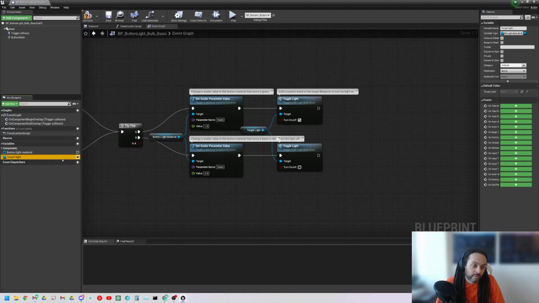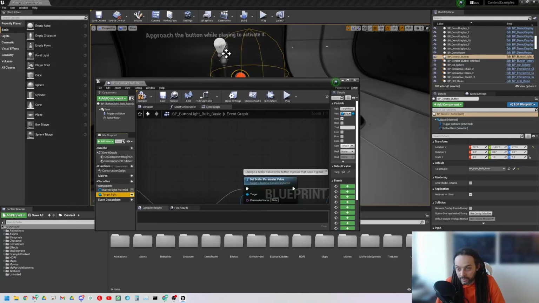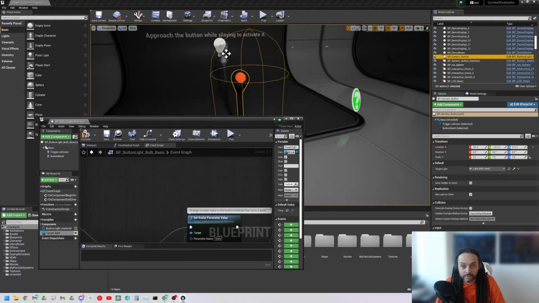So this target light is exposed publicly, okay, so notice the closed eye here. This is not public, and it will not be editable in this instance. This one is public. What that generally means is, if we have a look over here, we have our BP generic button, and in here we actually have the details panel.